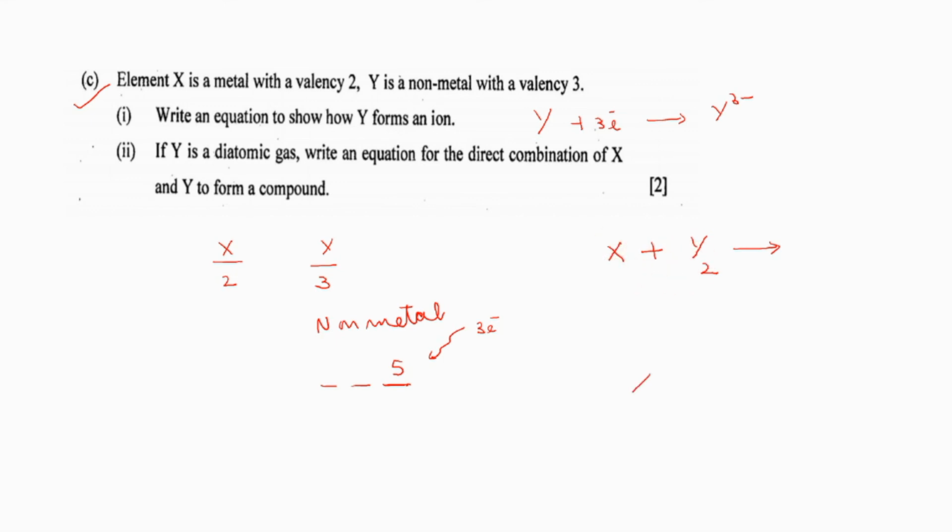How can you write that? X and Y we will write. What is the valency of X? 2. What is the valency of Y? 3. Crisscross method. So what will be the formula of the compound? X3Y2. 3X and Y2 will be combining together to form X3Y2.